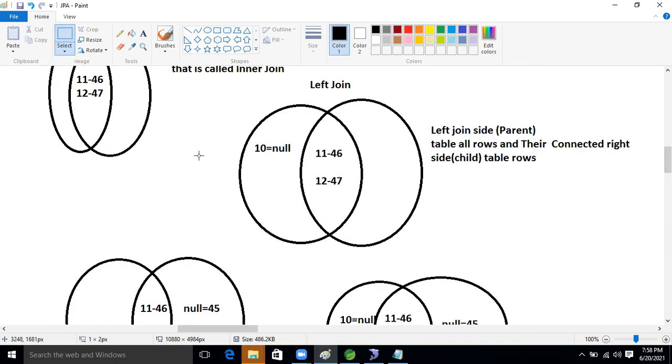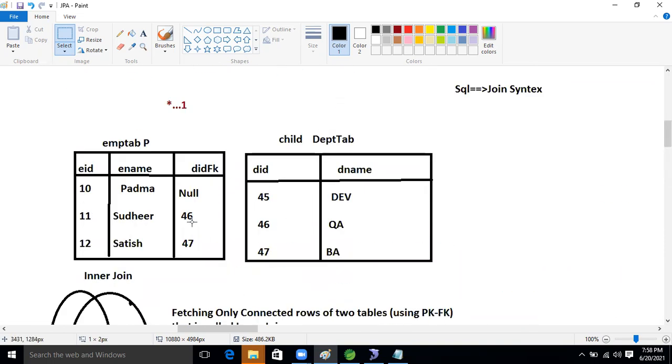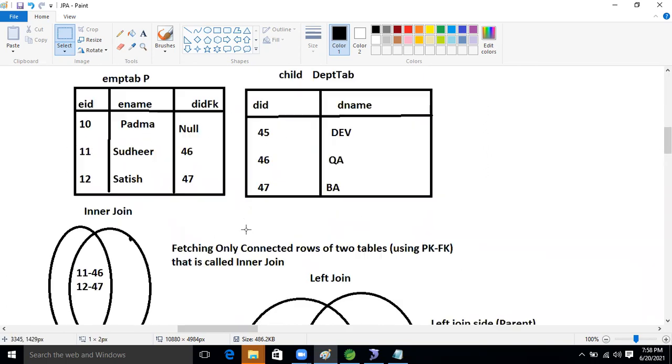Till now, things I explained, right? Inner join: whatever connected data is there, those data will come. In the join concept, there is no concept of duplicate or common data. For selecting purposes, we are using the join concept, guys, to select records from multiple tables.